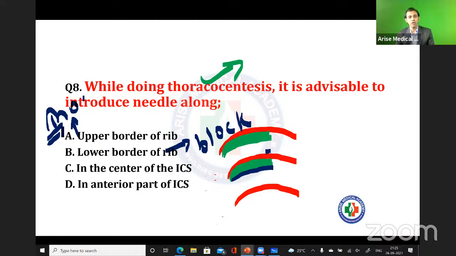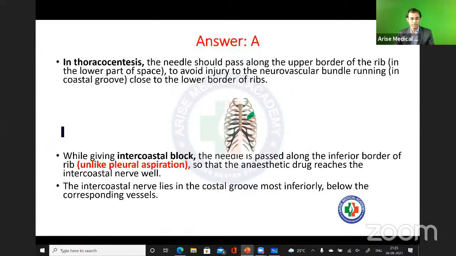I hope this is clear to all of you. See, all these are basic clinical practice, but all these questions you are able to solve on the basis of your knowledge of basic anatomy. How to execute the knowledge of your basic anatomy, you should be able to execute it. Okay, fine. Next question for you people.